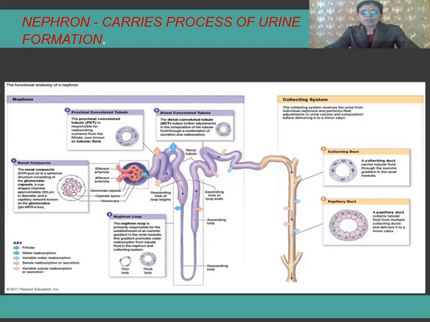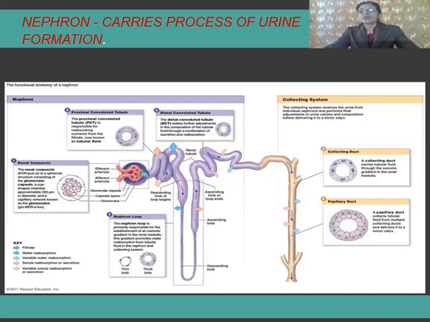The glomerular filtrate consists of water, urea, salt, glucose and other plasma solutes. The thicker part of the blood, namely plasma proteins, is left behind in the glomerulus, and the blood proceeding away from the glomerulus is relatively thick.